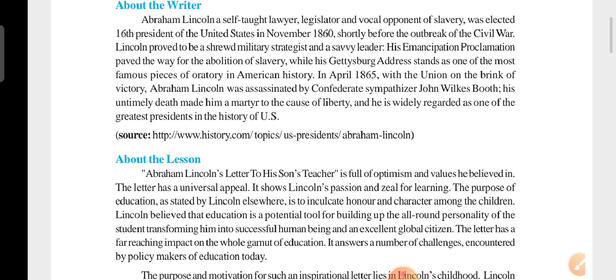At least you can, so they have told 10 to 15 lines you can write it.